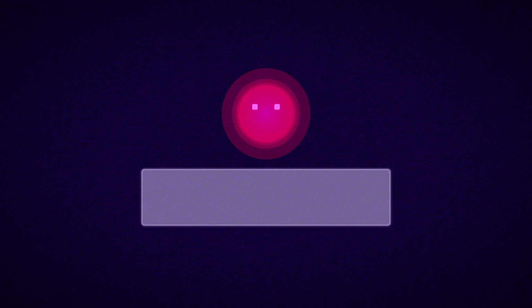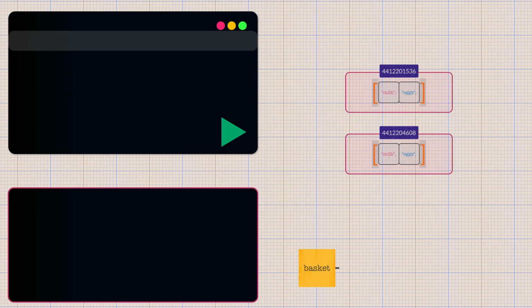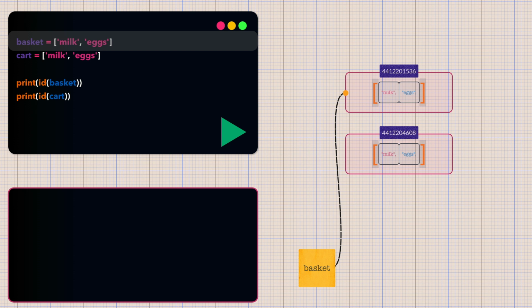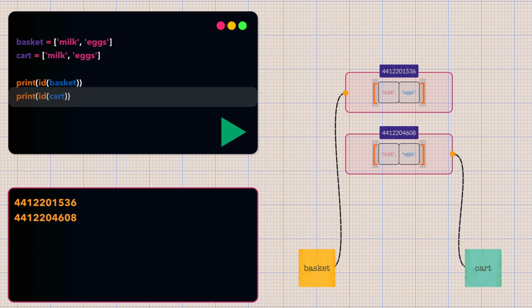Now here's something that trips up many developers. Just because two objects look identical doesn't mean they are identical. These two lists contain exactly the same items, but Python creates two completely separate objects in memory. The id function reveals the truth. Different memory address means different objects. We can think of it like having two identical shopping lists written on two separate pieces of paper. The content is the same, but they are physically different objects. This distinction becomes crucial when we are modifying lists, passing them to functions, or checking equality.